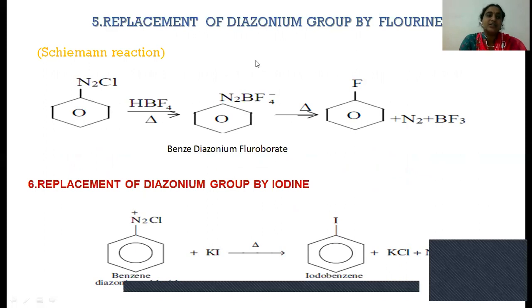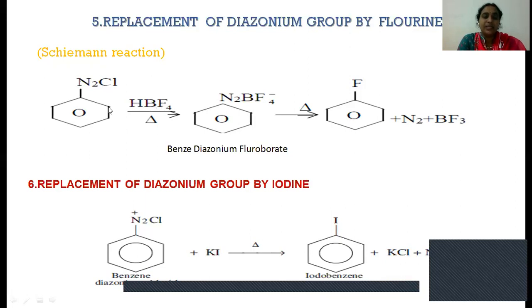This reaction is called Schiemann's reaction. Here, benzene diazonium chloride reacts with hydrogen tetrafluoroborate. In this reagent, H is acting as a cation, H plus, whereas BF4 is an anion.